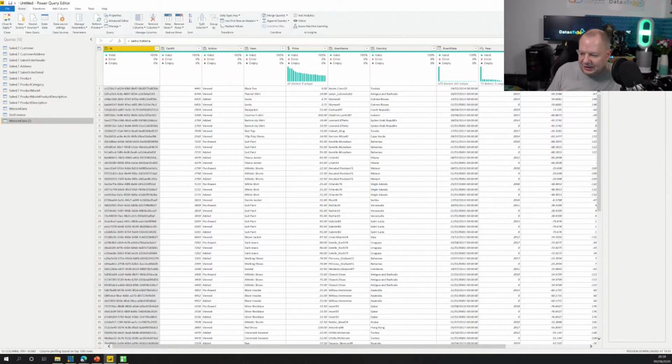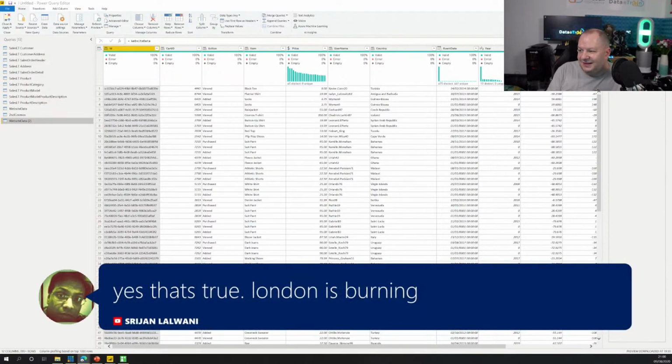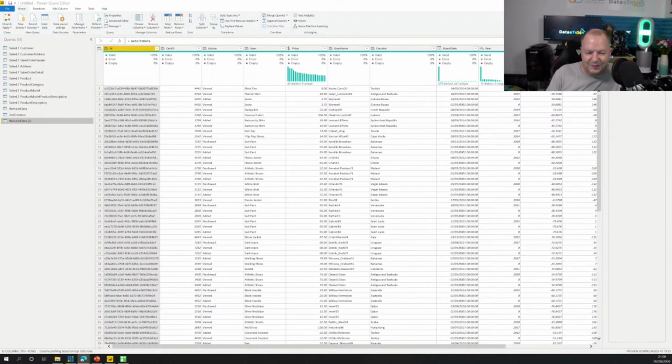Okay, let me just check our chat window, because unfortunately I can't see it right now. Is it true London is burning? Well, it's damn hot, and that might be the reason why it's burning. So who knows? There's always something going on, and it's a troubling world out there right now. So take your mask if you do go outside. That's my comment right now, and I'm just trying to get by.